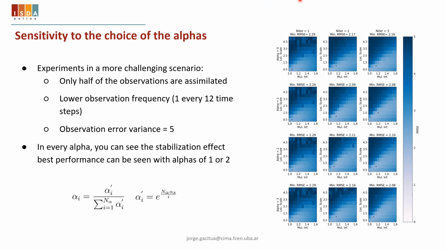The use of the tempered LTKF is positive in this challenging scenario, similar to what we previously saw. In this figure, again, we see after the first column the normal LTKF, in the second column the LTKF with 2 iterations, and in the third column the LTKF with 3 iterations, and now the rows show different values of alpha, from alpha 0 to alpha 3. For example, at alpha 0, at each iteration step, the correction is the same.